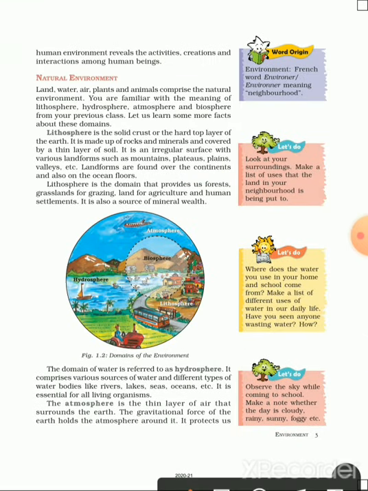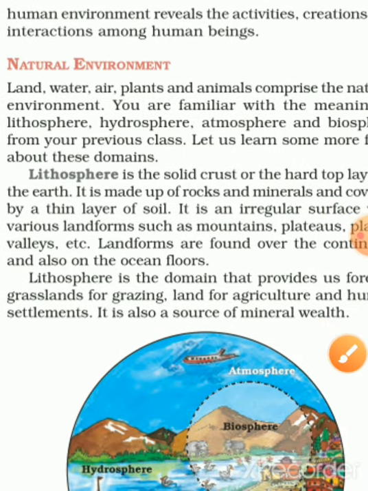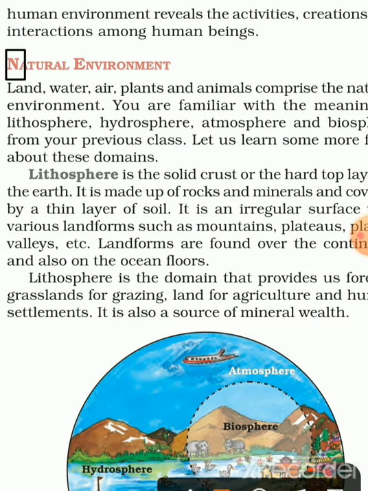Now we have seen the components of the environment. First we are going to see the natural environment. It comprises land, water, air, plants and animals. You are very familiar with all these things. You have studied the domains of the earth in the previous class. Land is the lithosphere, water is the hydrosphere, air is the atmosphere, and plants and animals, the living organisms, are the biosphere.